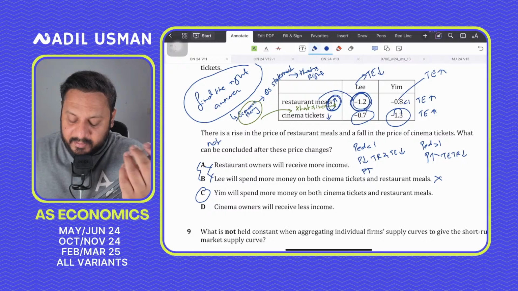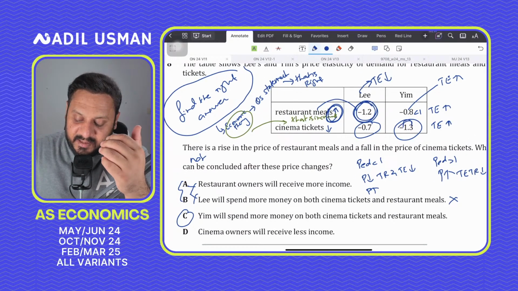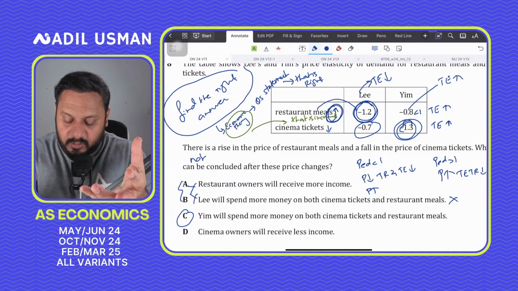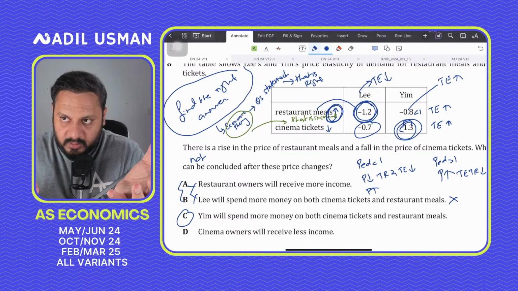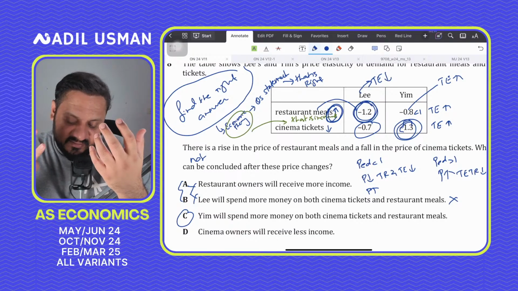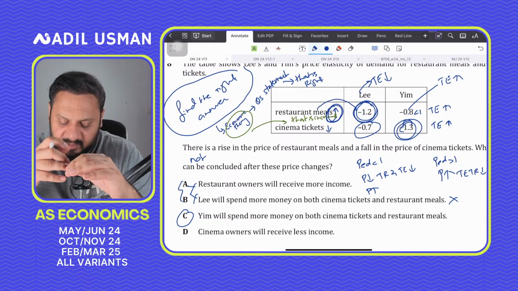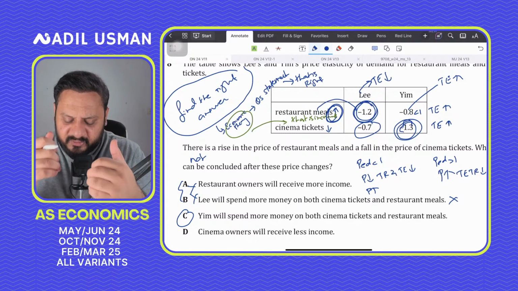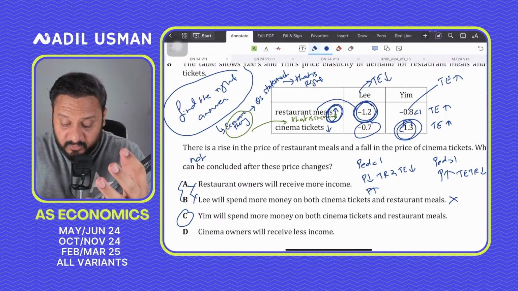This is again difficult for me to conclude on, because while Yim is going every day and spending money on watching movies, Lee doesn't really care. For him, cinema was just nothing. So Lee's overall expenditure on cinema tickets would fall, because when demand is inelastic and price goes down, expenditure goes down.